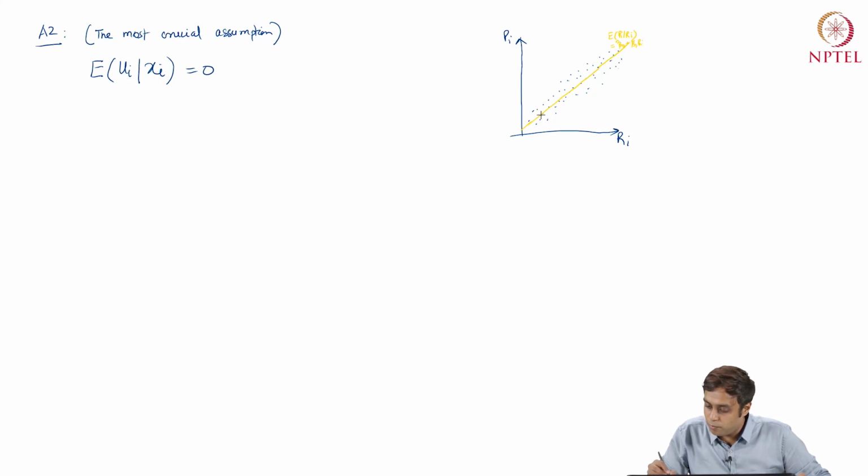Now, obviously, for every value of ri, the model is suggesting that there is a level of pi, which is nothing but expectation of pi given ri, let's say ri equals r tilde. Now this will be r tilde, right?